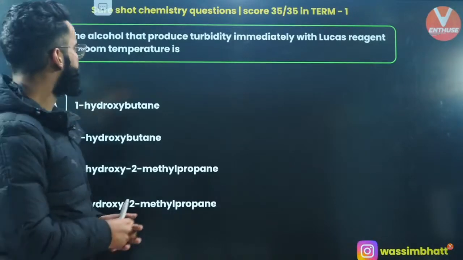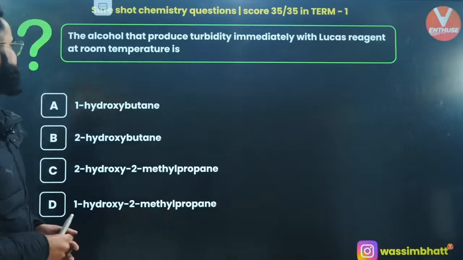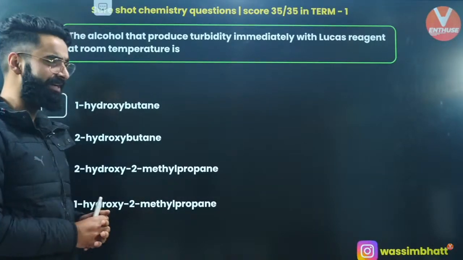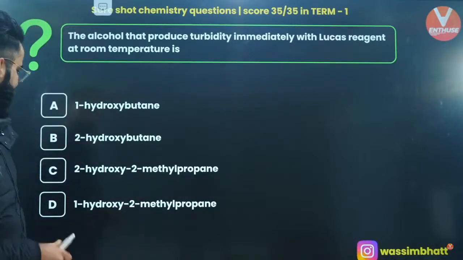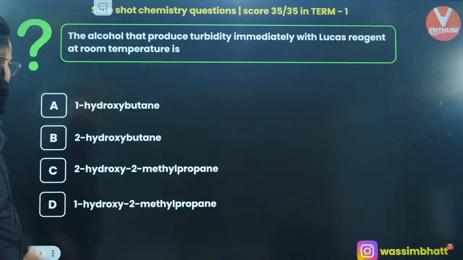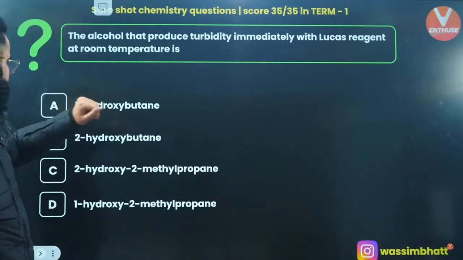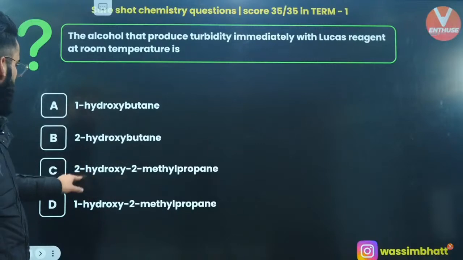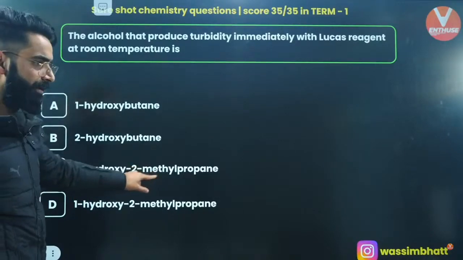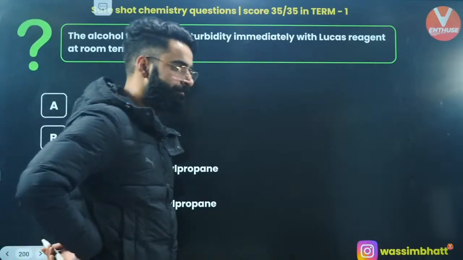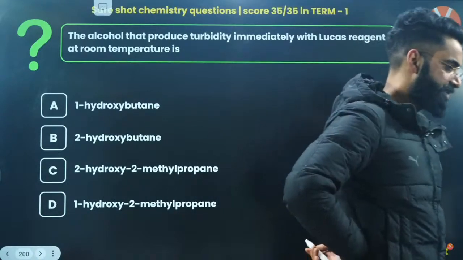Okay, the alcohol that produces turbidity immediately with Lucas reagent at room temperature. Simple, it should be a 3 degree alcohol, right? So which of the following is the 3 degree alcohol? 1 hydroxybutane, no way. 2 hydroxybutane, no way. 2 hydroxy, 2 methyl propane. So it's going to be option C, right?